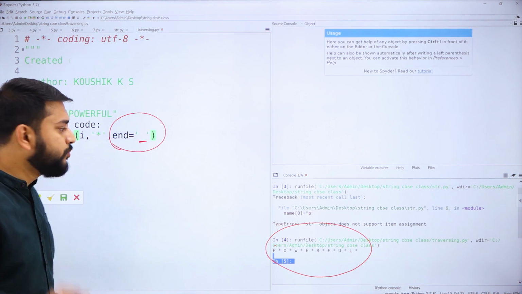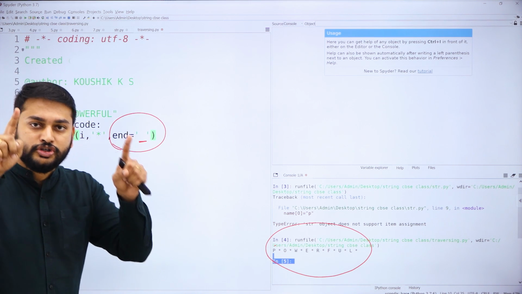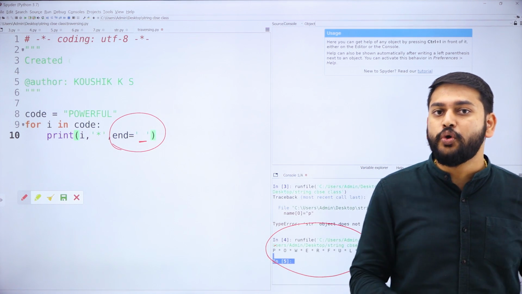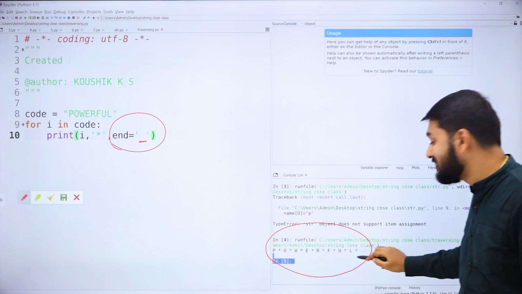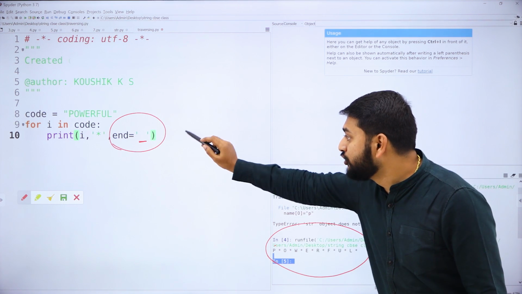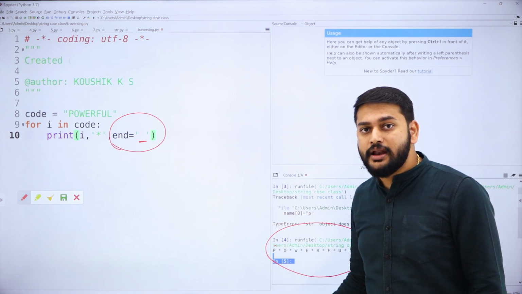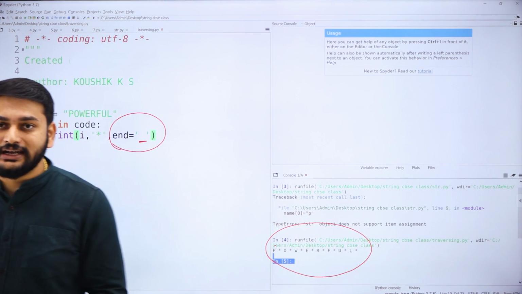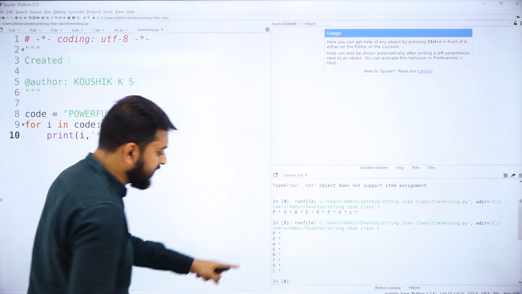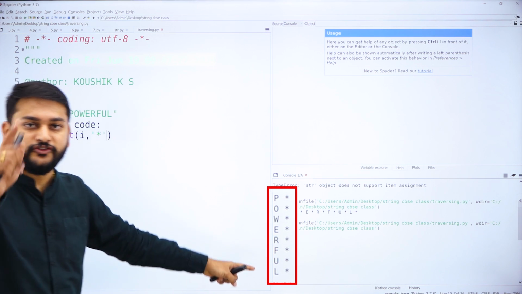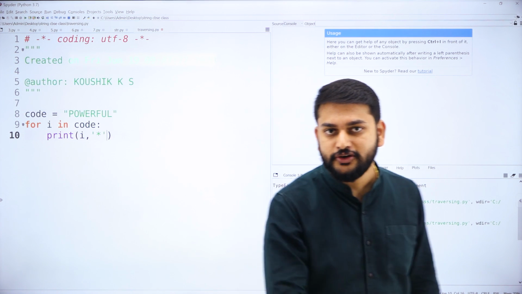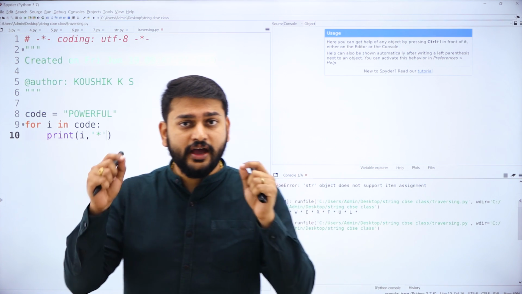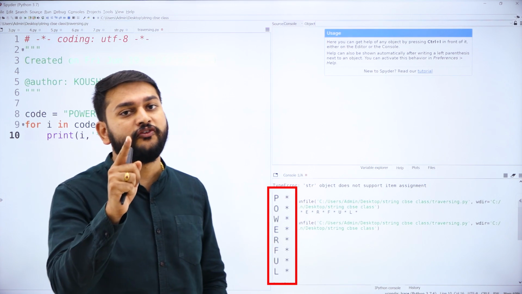Since I am using end equal to space, whatever I store in end will help me have all my characters in the same line. Suppose I don't use this end, everything will come on different lines. I will show you how exactly it is working. This is how your output will be if I remove the end. That is what you need to remember with respect to this program. This is how we understand the concept of traversing.